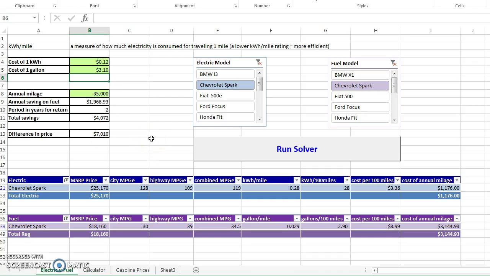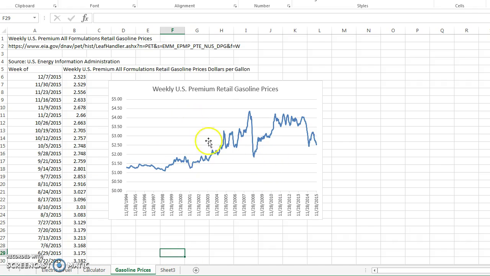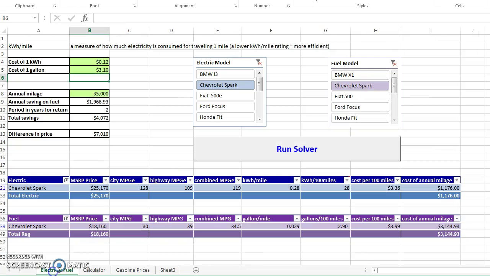So it's really hard to find precise data to really calculate the return. However, we can use the overall average price of gasoline rather than just the current one. And here I have a chart of the prices going from 1904 to 2015. And the same for the cost of 1 kilowatt hour. Also it varies by state.